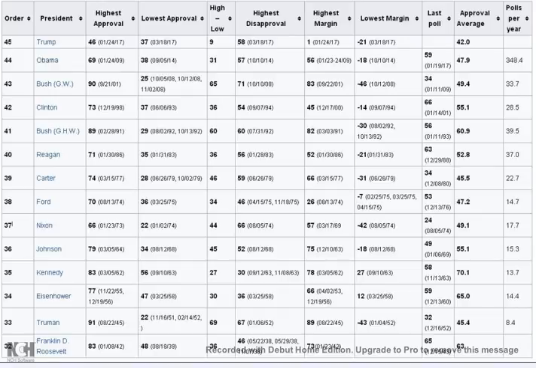And the range between his highest approval rating and his lowest approval rating was 31%. His highest disapproval was 57%, just one below Donald Trump, and that came on the 10th of October 2014.